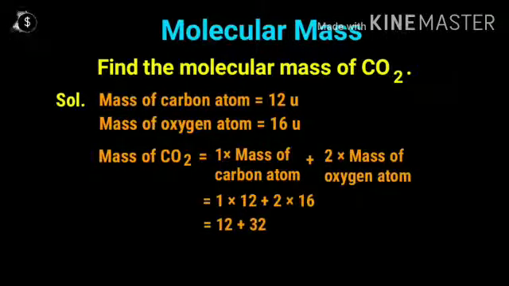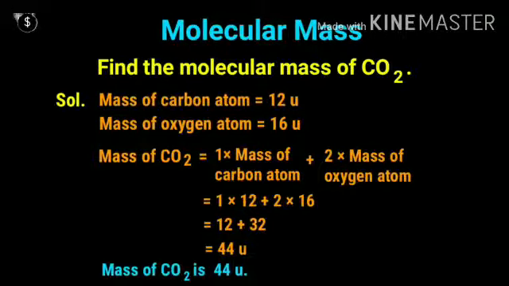So 1 into 12 plus 2 into 16 equals 12 plus 32, and it equals 44U. In this way we can say that the molecular mass of carbon dioxide is 44U. So this is the method of finding molecular mass.